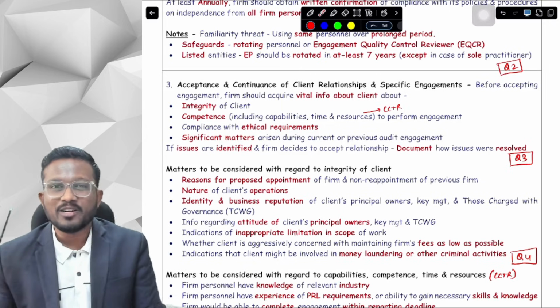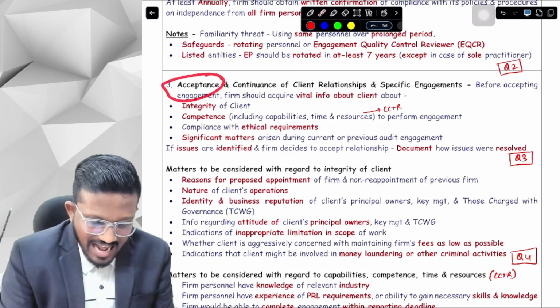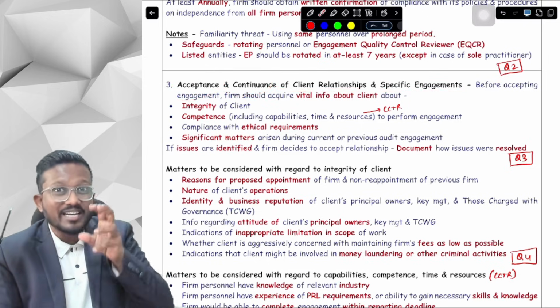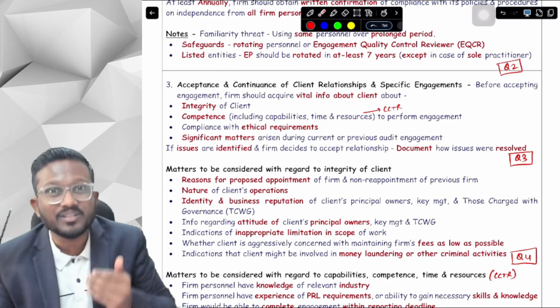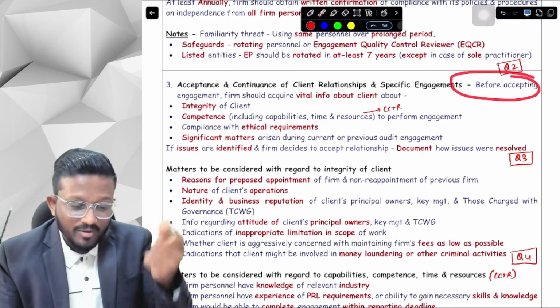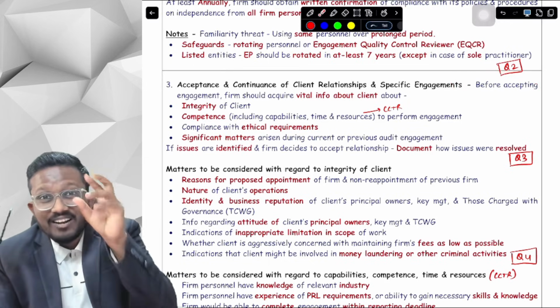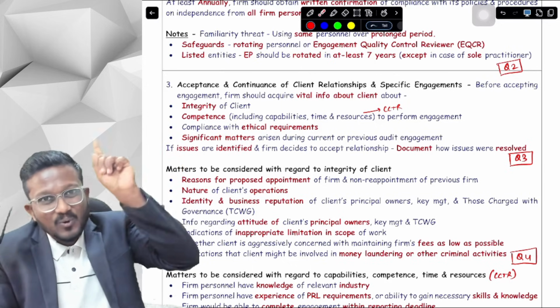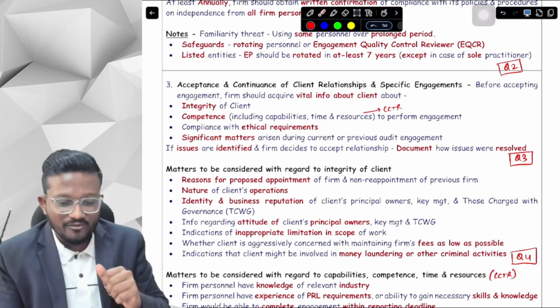Next, the third element of quality control is acceptance and continuance of client relationships and specific engagements. Whether we should accept the client or not, whether we should continue this relationship or not, we will have to discuss here. First of all, before accepting an engagement, we should obtain vital information about the client, which we studied in considerations to uphold quality of the firm.